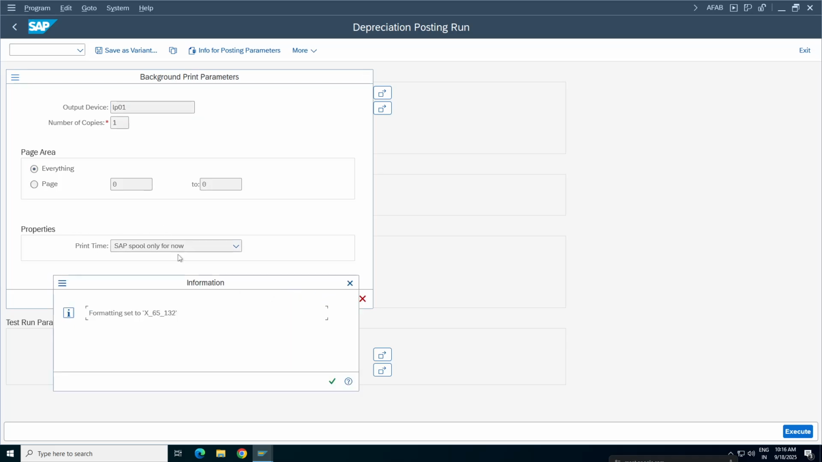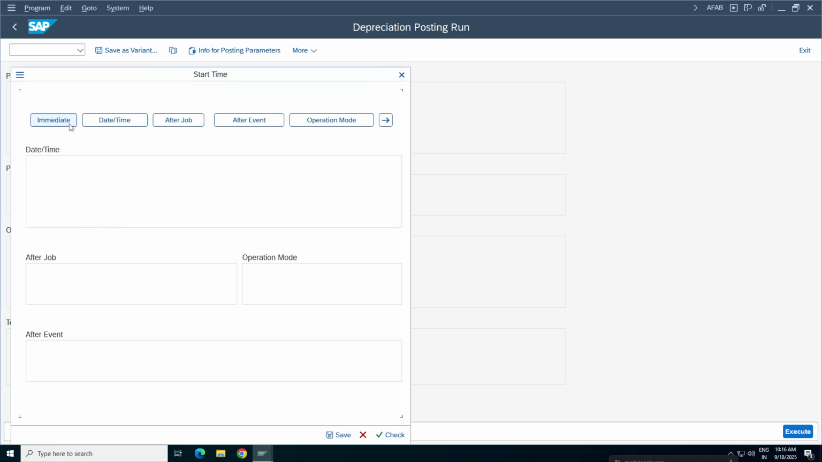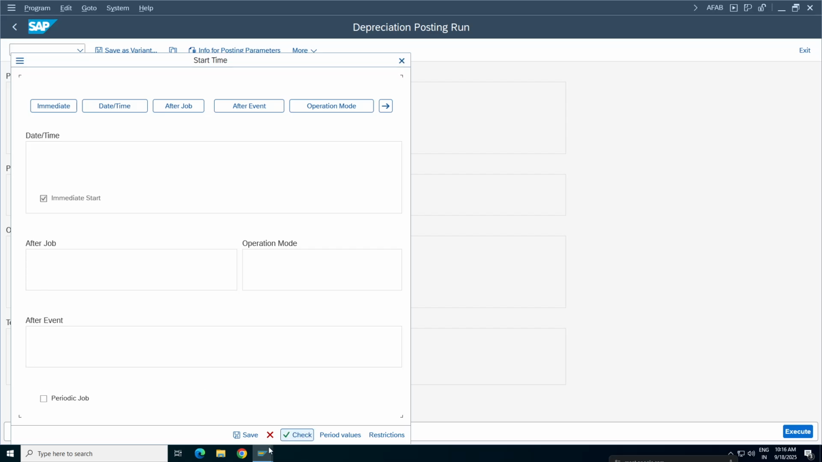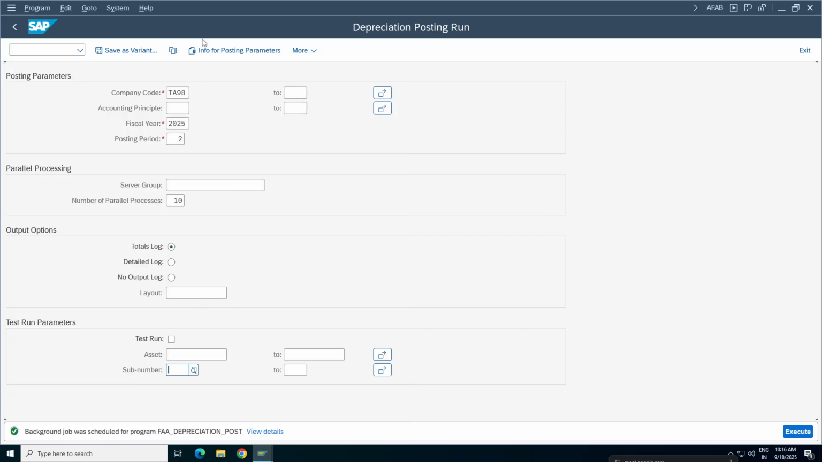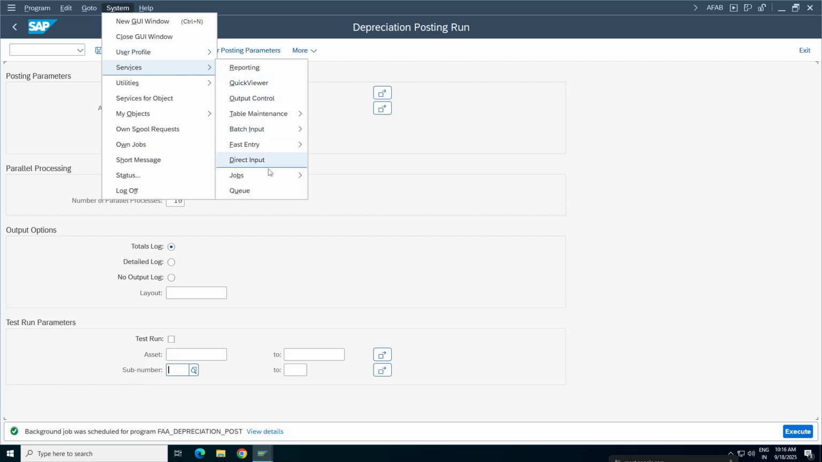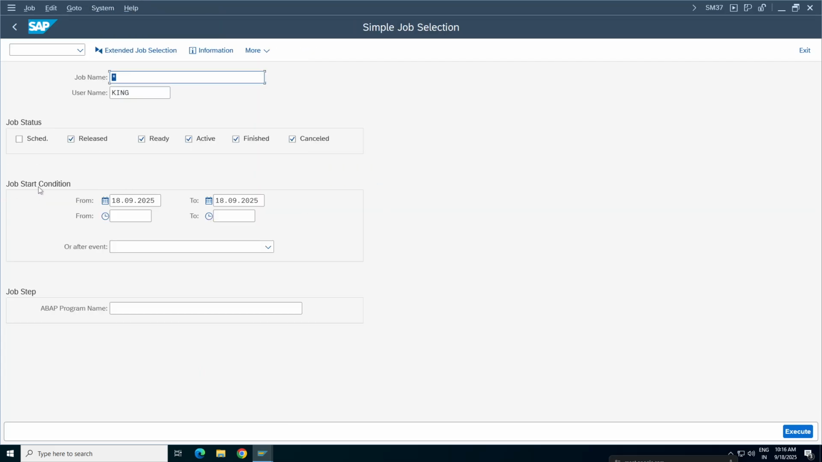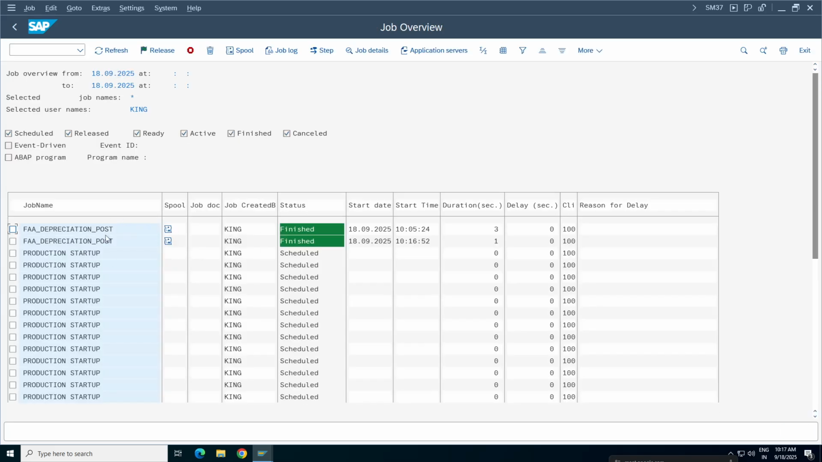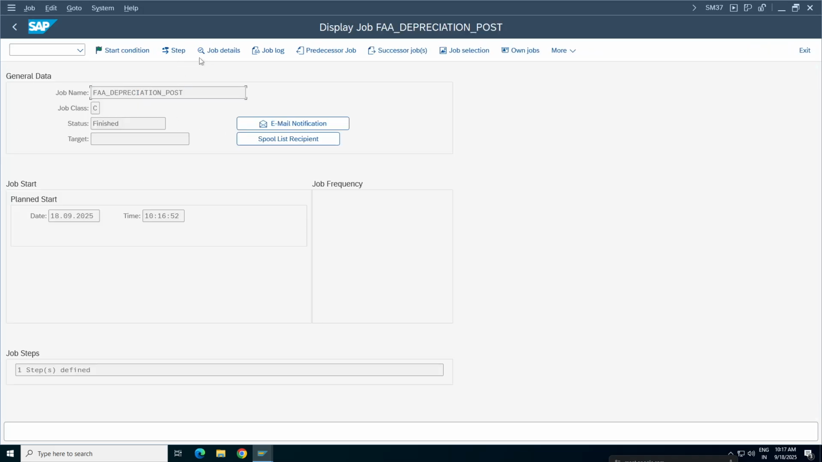LP01. Continue. Continue. Immediate. Click on check and save. So again, system, services, jobs, job overview, select the scheduled one because we scheduled the job, click on execute. So which is the latest one? 1016 is the latest one, double click.